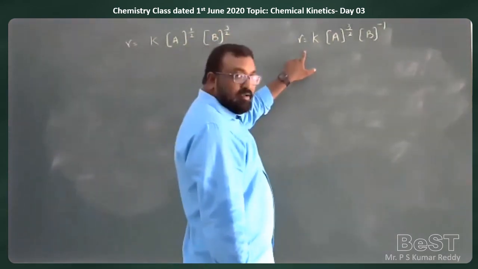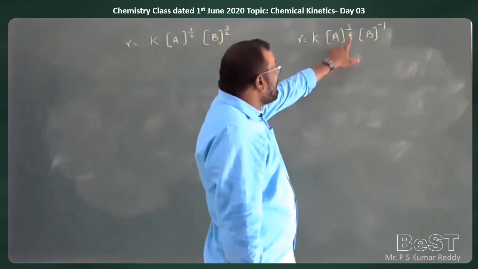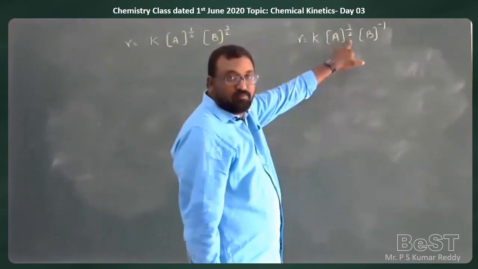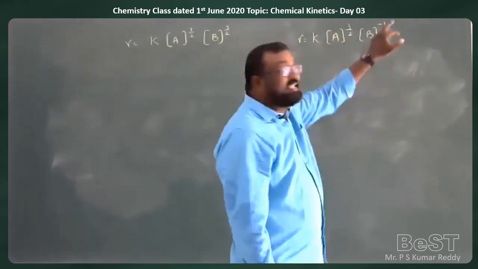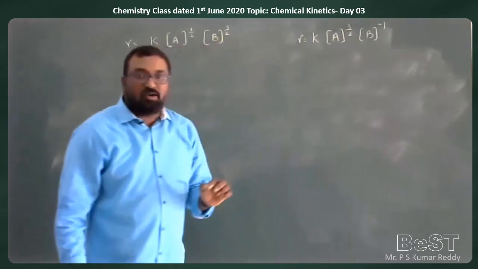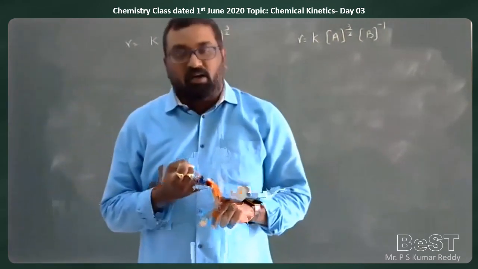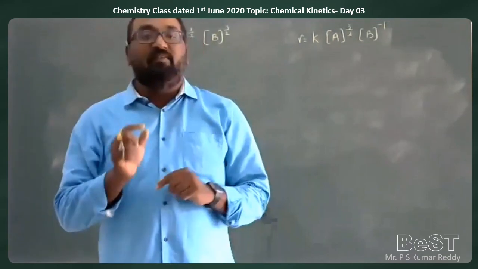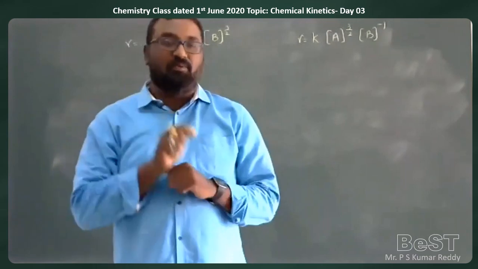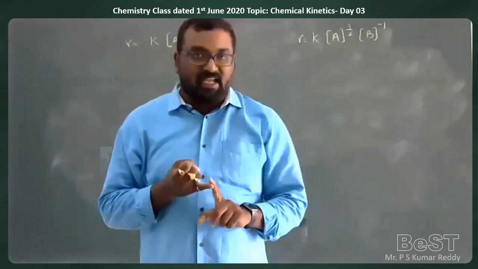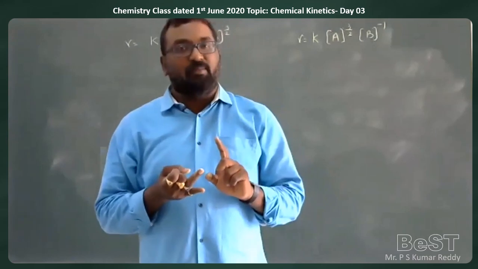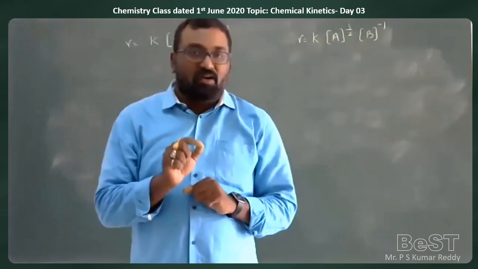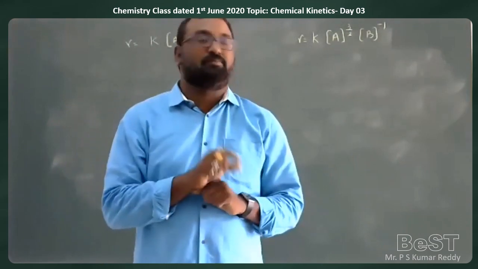In this equation, with respect to A, the power of concentration is 3 by 2, which means order of the reaction with respect to A is 3 by 2. Order of the reaction with respect to B is minus 1. That means order of the reaction can be 0, or 1, 2, 3. Order of the reaction can be a fractional value, and it can also be a negative value.